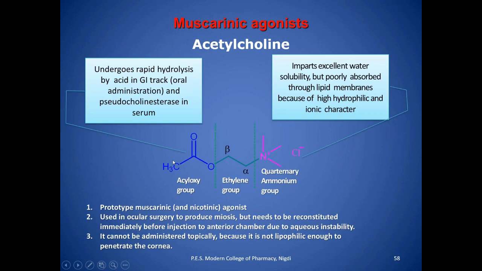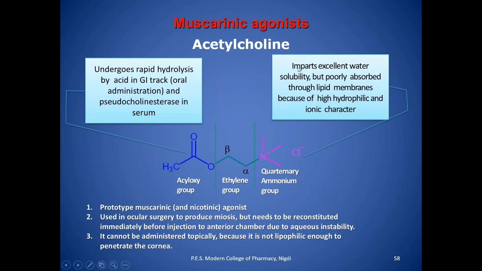Then muscarinic agonist, the acetylcholine. This is the structure of acetylcholine. Here the quaternary ammonium group is there, then the ethyl group, then the acyloxy group. These are some properties. This acyloxy group undergoes rapid hydrolysis by the acid in the GI tract if you administer it orally, and by pseudocholinesterase in the serum.